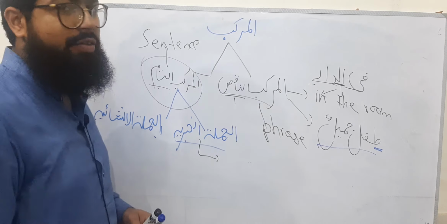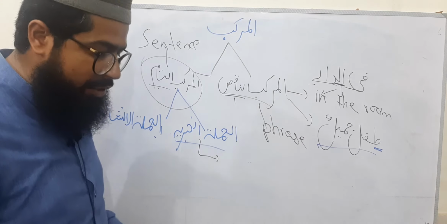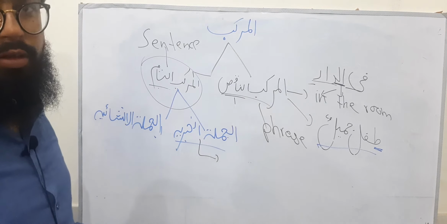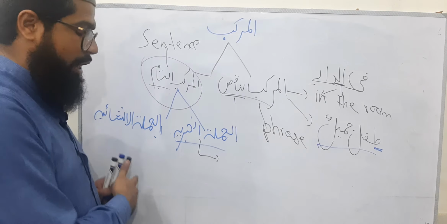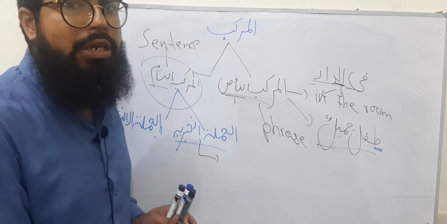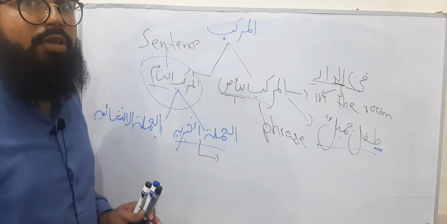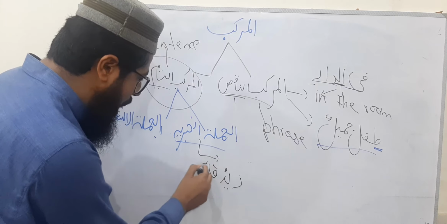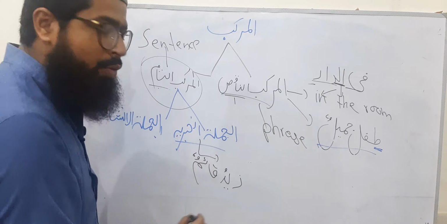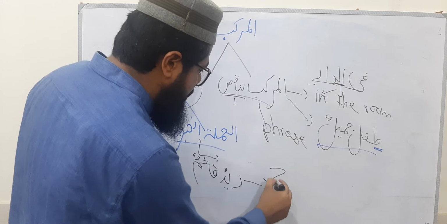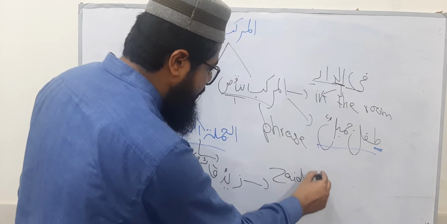Al-jumlatul khabriyya is the sentence which is considered as true or false. And al-jumlatul insha'iyya is a sentence which cannot be considered as true or false. Let me give you examples. If I say Zaidun qa'imun, Zaidun qa'imun means Zaid is standing.